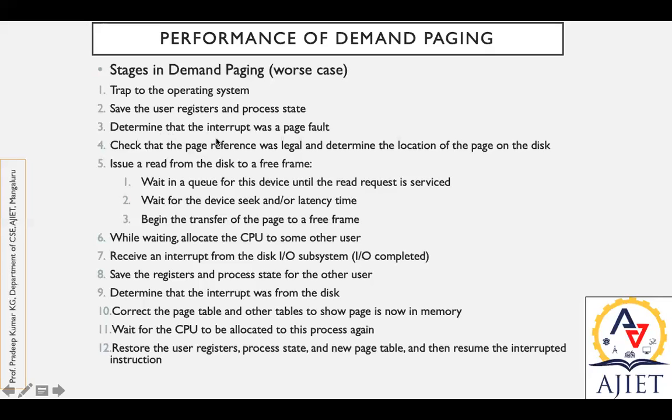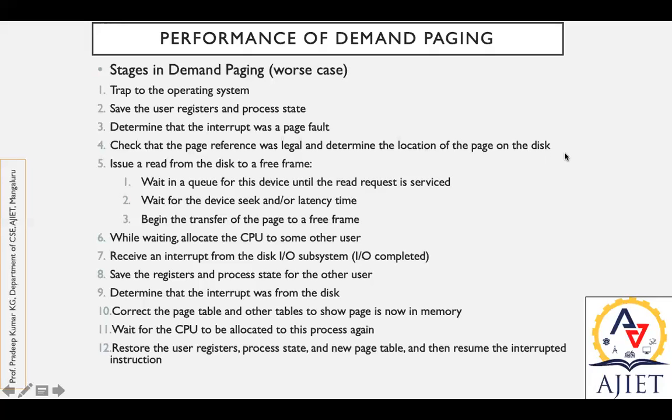Third, determine that the interrupt was a page fault. This is the job of the OS, to clarify whether that particular interrupt request has been made by a page fault or not. Then check that the page reference was legal, verify it, and determine the location of the page on the disk, searching in the disk or storage.